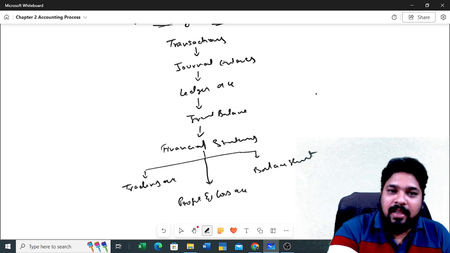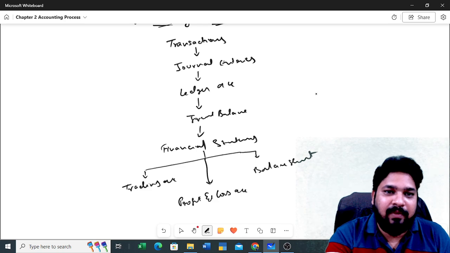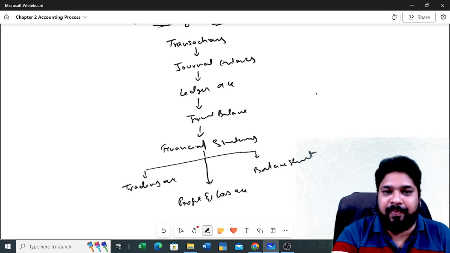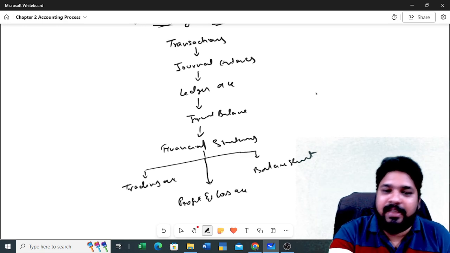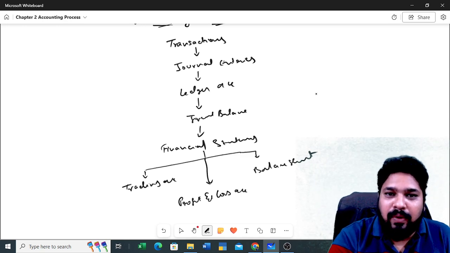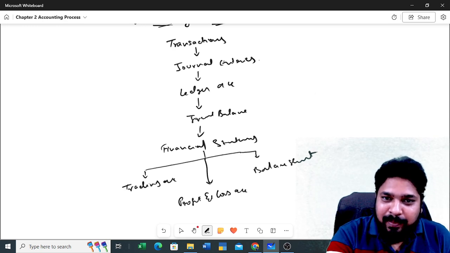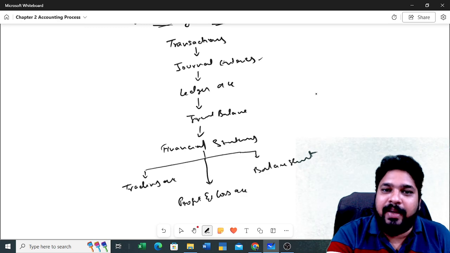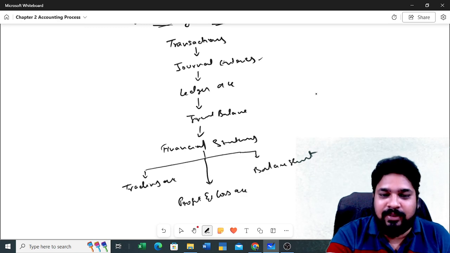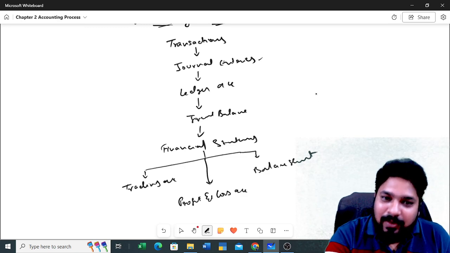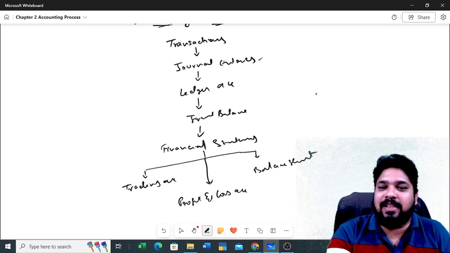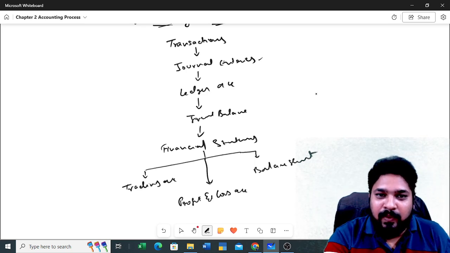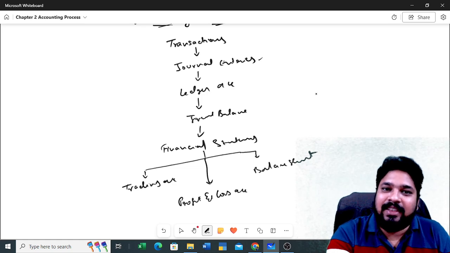Okay, this is step by step. Without completing one step, you cannot go to the other step. So in manual accounting, you need to follow all these steps. If you make one mistake in passing journal entries, that mistake will carry forward to the ledger accounts. The same thing will be carried forward to the trial balance, and the same thing will go to the financial statements also.